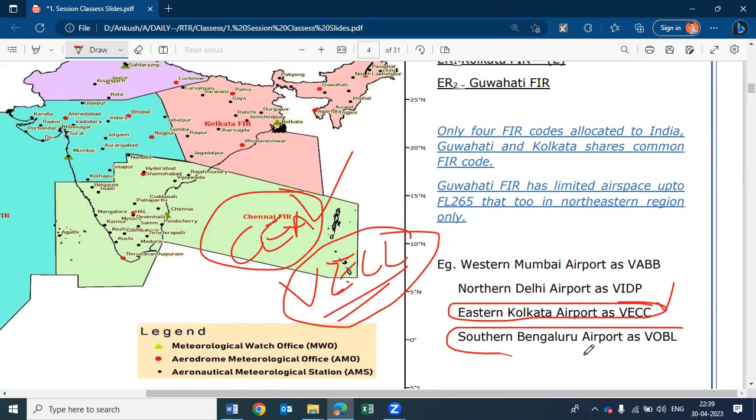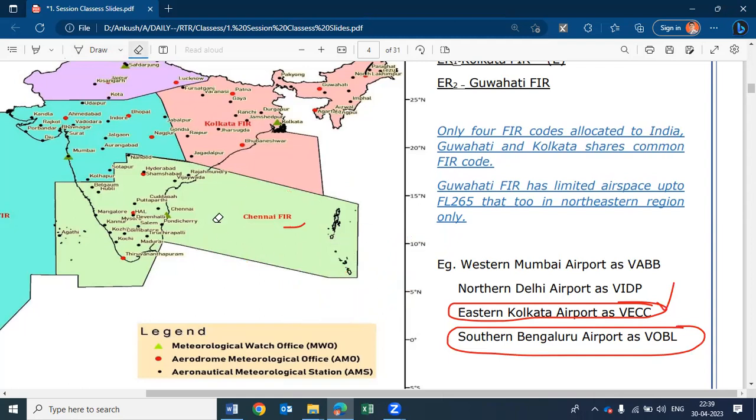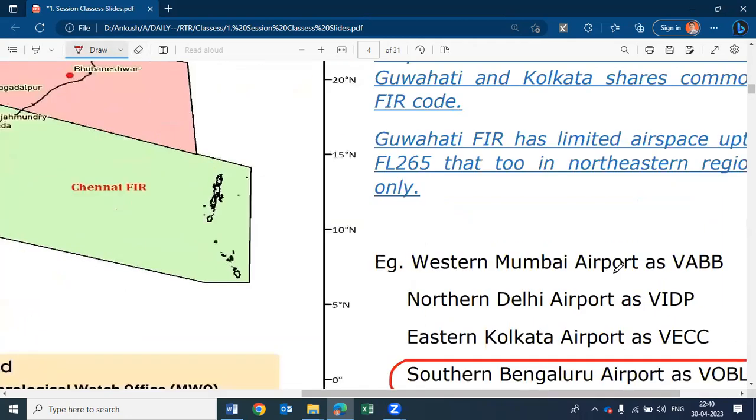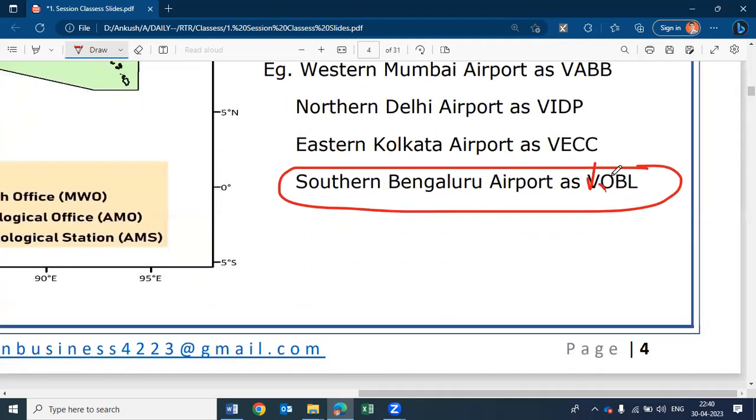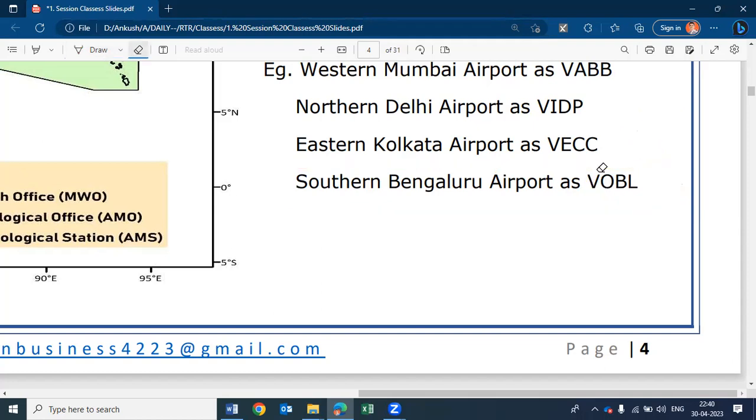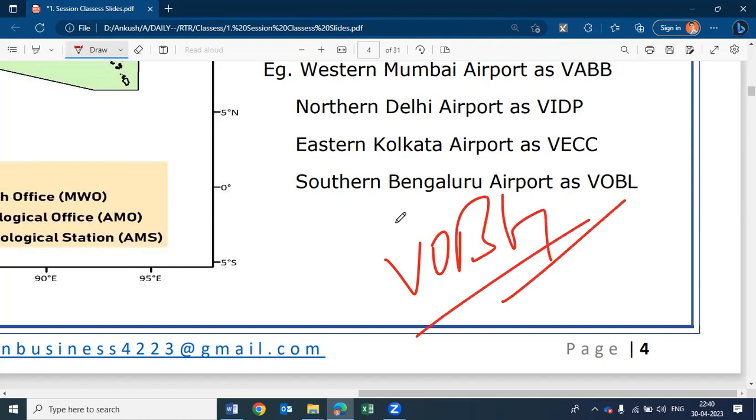For the example of a southern airport, Bangalore, we have the two airports that I talked about earlier. We have Bangalore International Airport. From that we can understand that the AFSRA is V, the region is Oscar, and BLR is the short form of Bangalore. That's why VOBL is used for Bangalore. But can you say why VOBL is used for HAL airport, which is also in Bangalore only? No, we cannot have any idea.